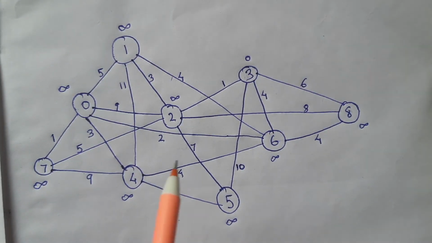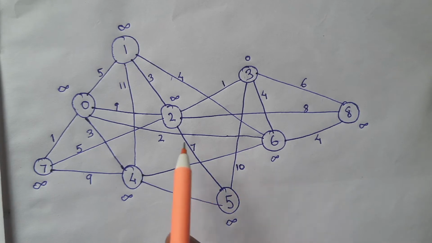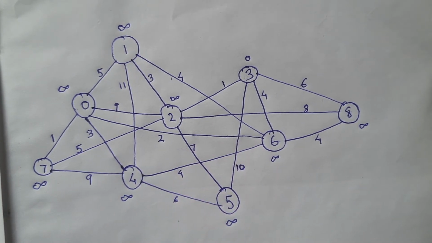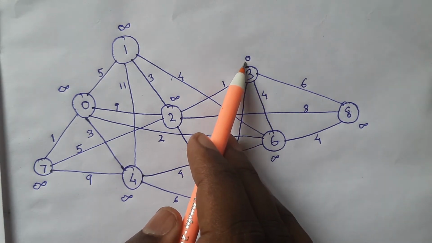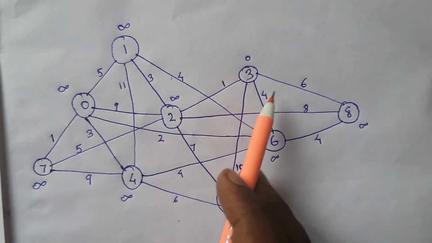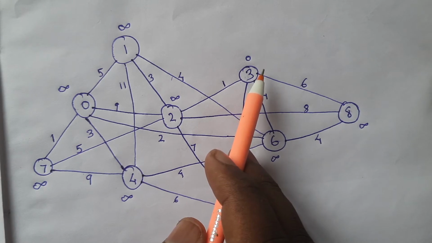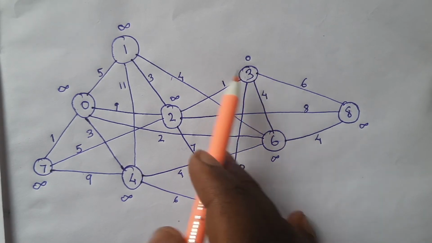Okay, so we have marked all these vertices with infinity, right? Now, how do we solve this problem? The first thing you need to do is select the vertex with least cost. Throughout this graph, the vertex with least cost is 3 with cost 0. So now from 3, I will try to find out a metric to all its neighbors.